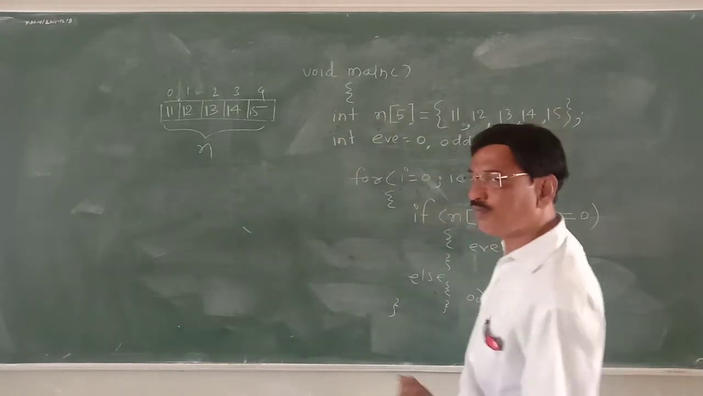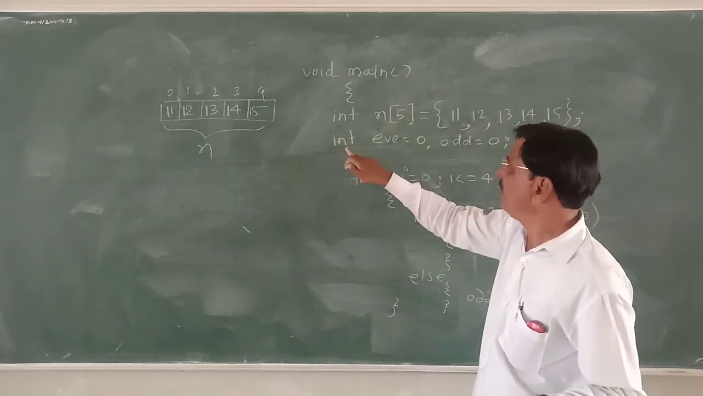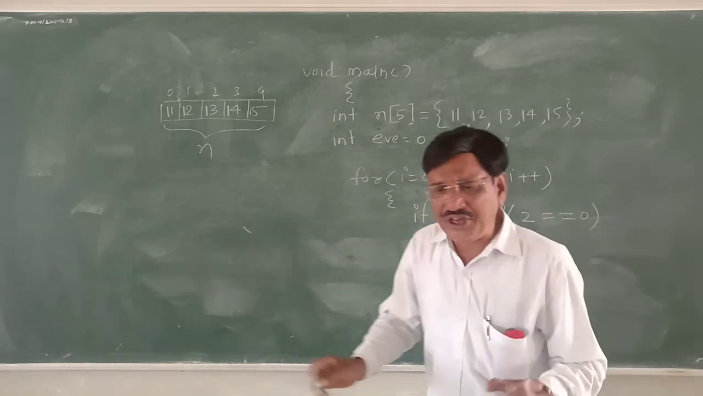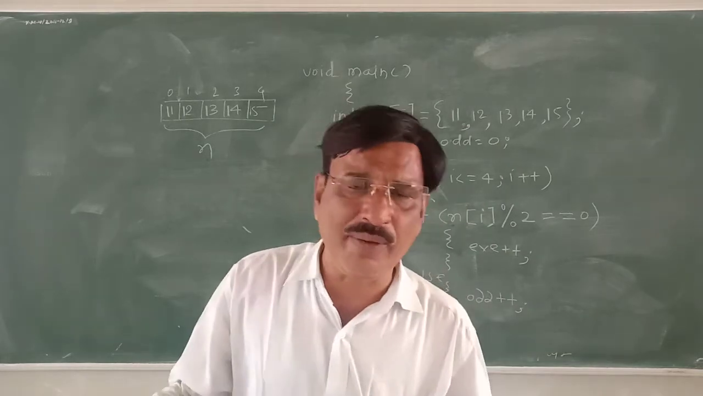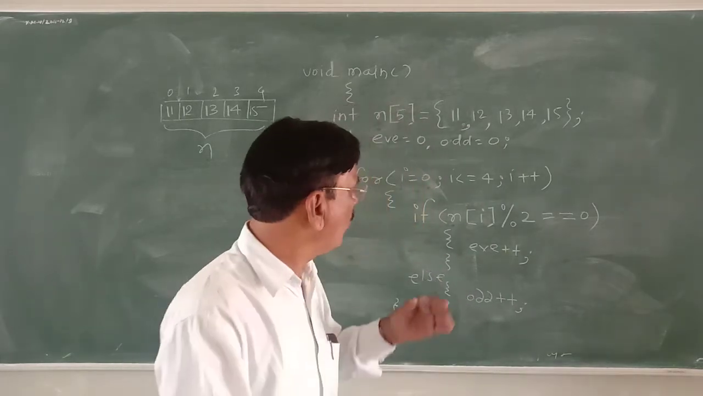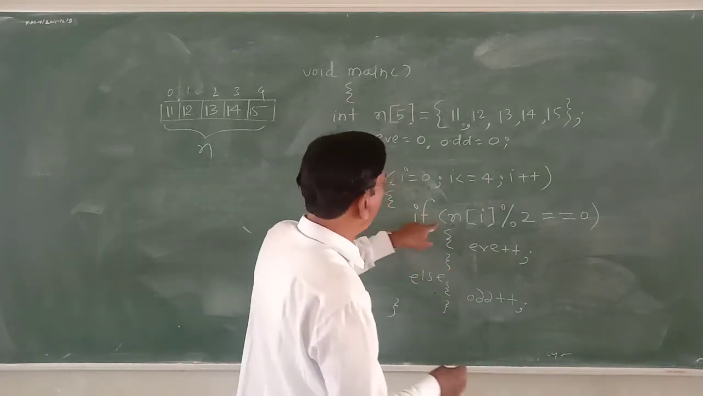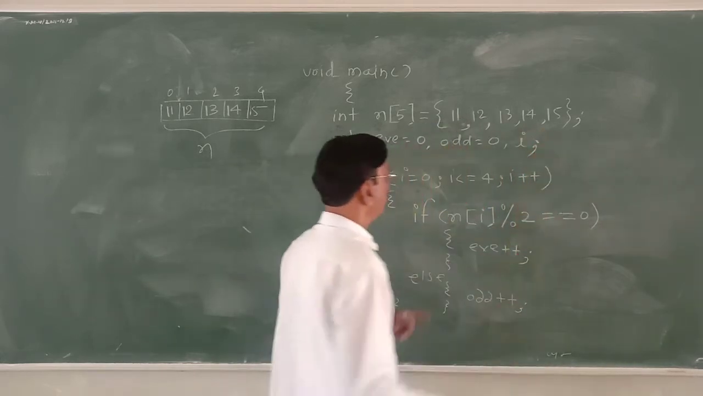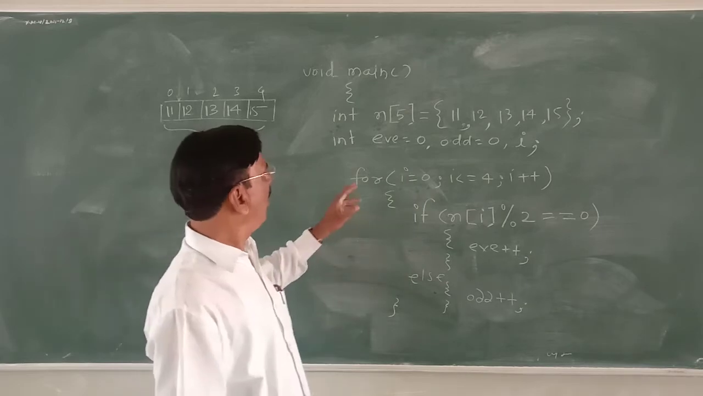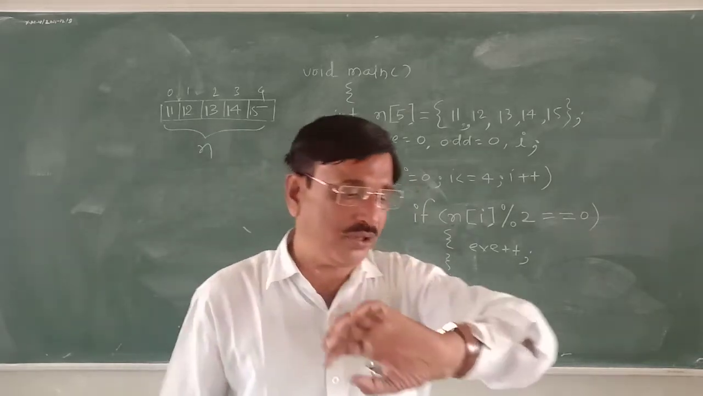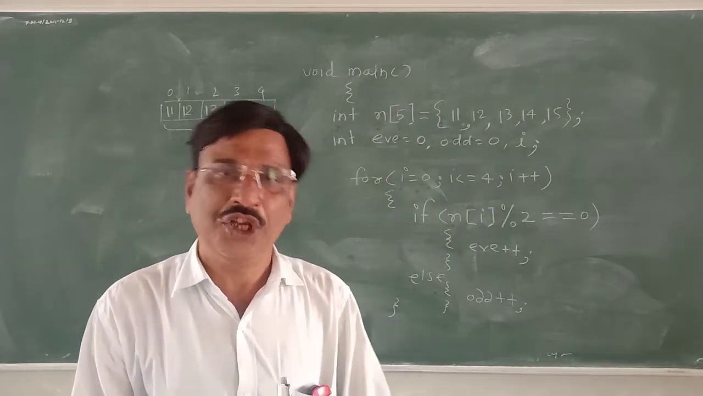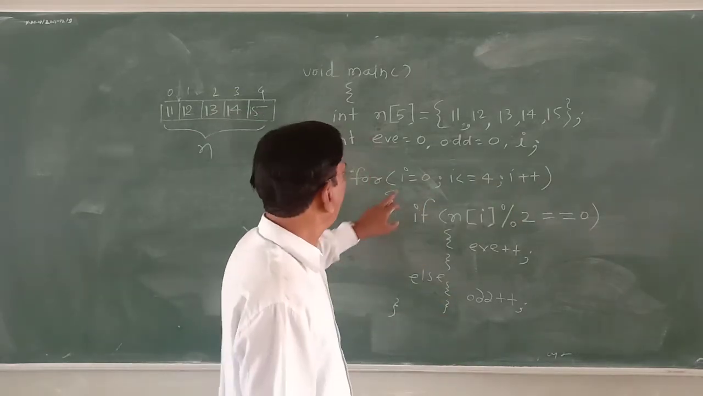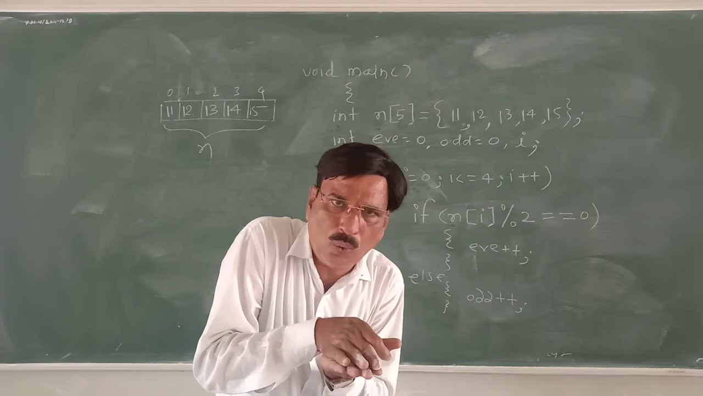Integer n of 5. Again, 2 integer variables are there: integer e is equal to 0, odd is equal to 0. Initially, the variables e and odd will be kept as 0, 0. And one more important variable is i, for counting purpose. Whenever a loop is to be established, 3 things are required: initialization, condition, increment.